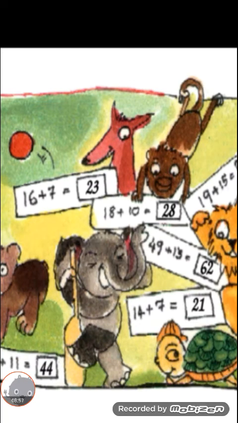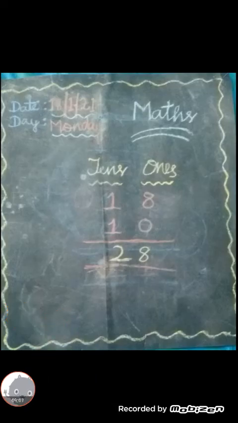Children, listen here. What will come? The answer is 23. You take the 23 and fill it here. 16 plus 7 equals 23. Children, look here. Okay, in your rough note, take and write these numbers.